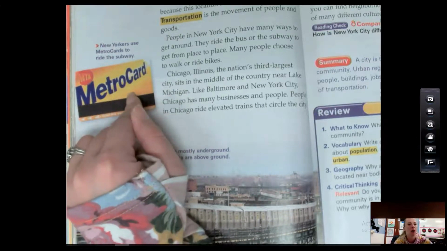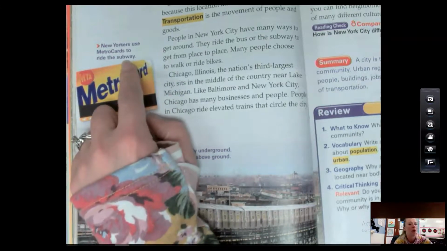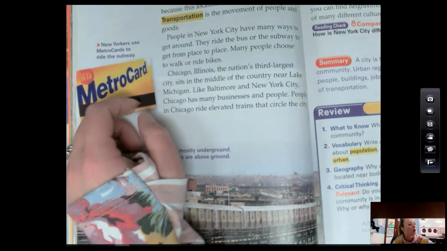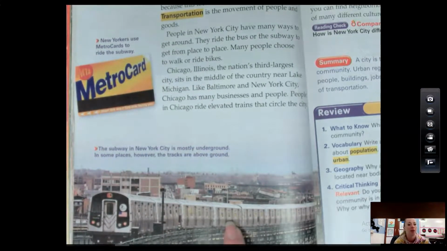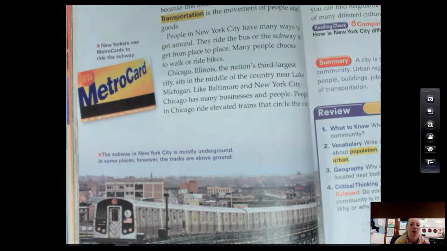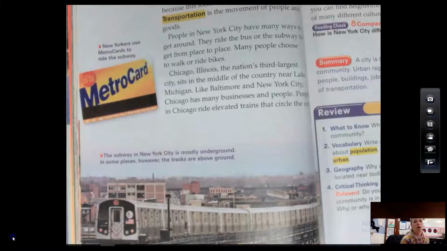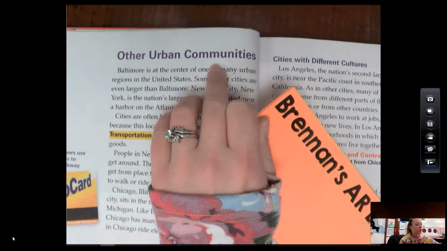So if I use this card, I could ride the subway, or I could ride the bus, or I could ride the elevated train. So we're going to talk about the different types of transportation in big cities because they are way different than what we're used to here. All right, kiddos, let's find where we are. We are at other urban communities.